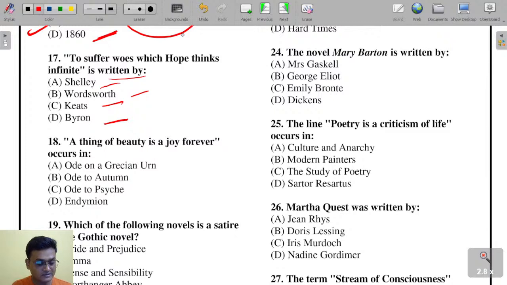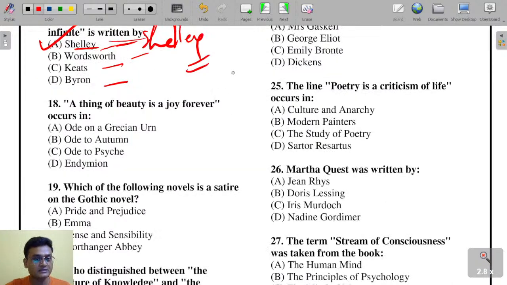To suffer woes which hope things infinite is written here by Shelley, Wordsworth, Keats or Byron? It is Shelley. Shelley is the right answer.